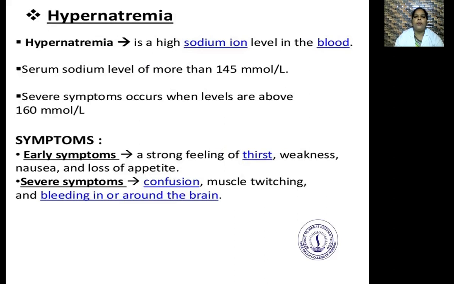Hypernatremia. Hypernatremia is a high sodium ion level in the blood. The serum sodium level is more than 145 millimoles per liter. Severe symptoms occur when levels are above 160 millimoles per liter. The early symptoms are a strong feeling of thirst, weakness, nausea, and loss of appetite. Severe symptoms are confusion, muscle twitching, and bleeding in or around the brain.